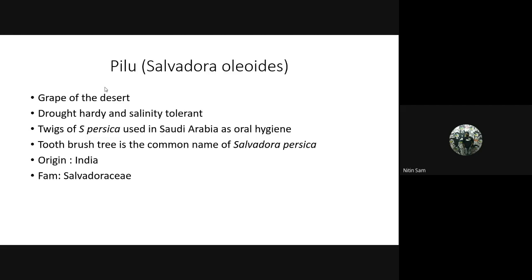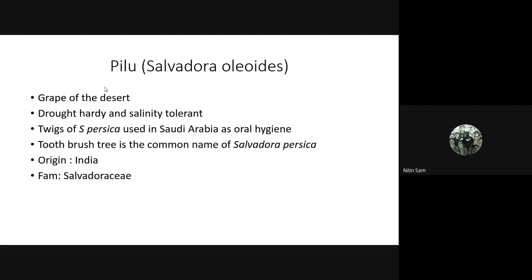Next crop is Pilu, Salvadora oleoides. This is known as grape of the desert. Please remember this. It is drought hardy and salinity tolerant. Twigs of Salvadora persica are used in Saudi Arabia for oral hygiene, so it is known as the toothbrush tree as well.